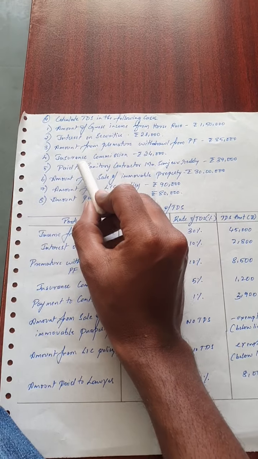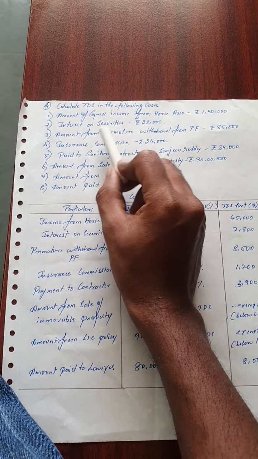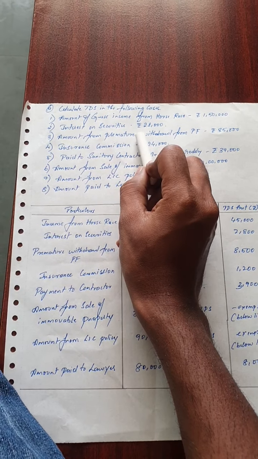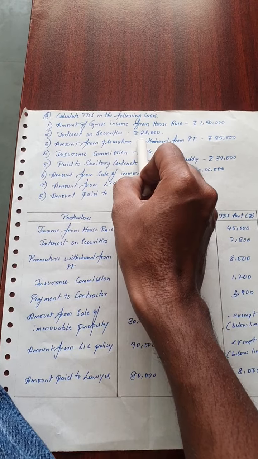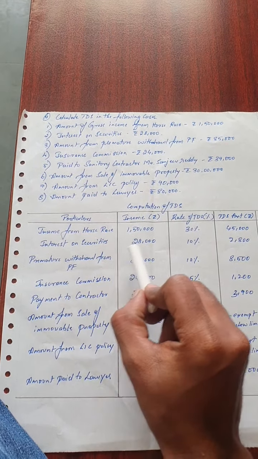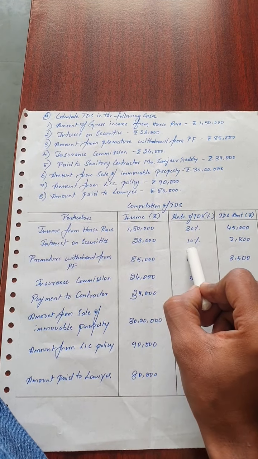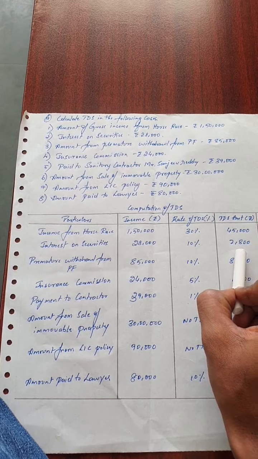Now look at the second transaction. They have given interest on securities, rupees 28,000. As I told you, if there is any interest, it should be more than 10,000. Then the rate of TDS will be 10% on interest. So 28,000 is the interest on securities, the rate of TDS is 10%, and 10% computed on 28,000 would be 2,800.